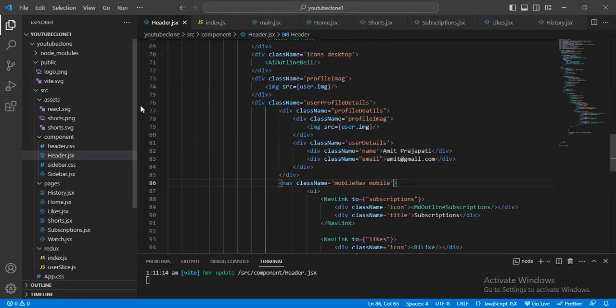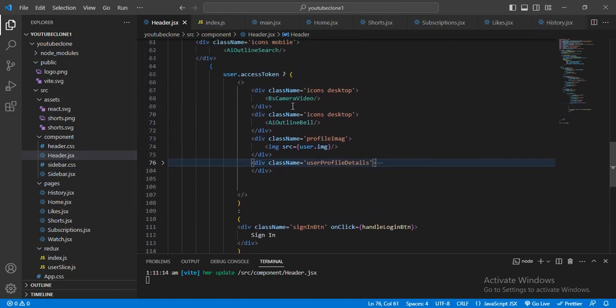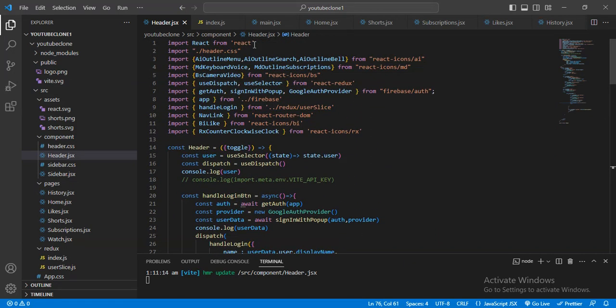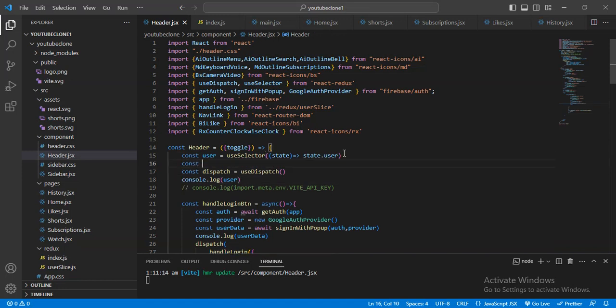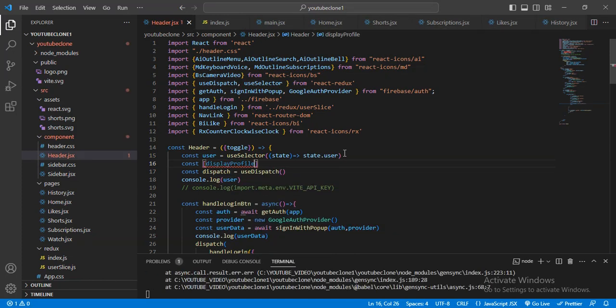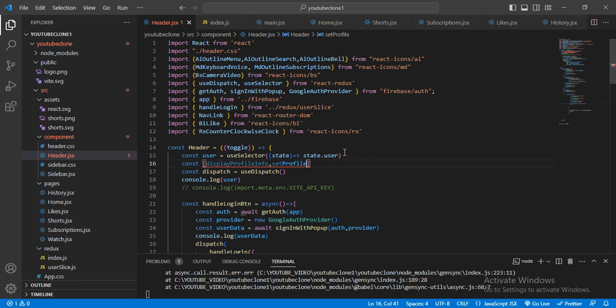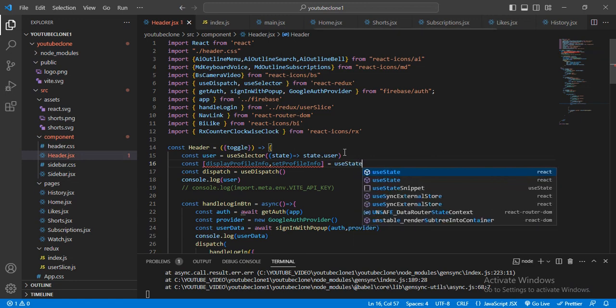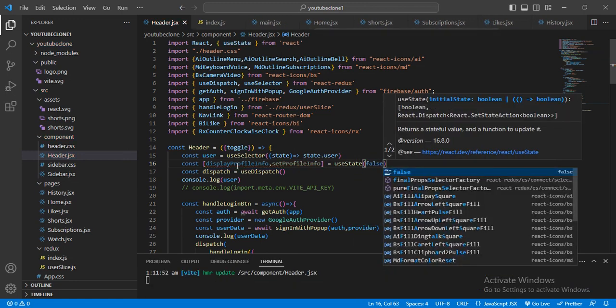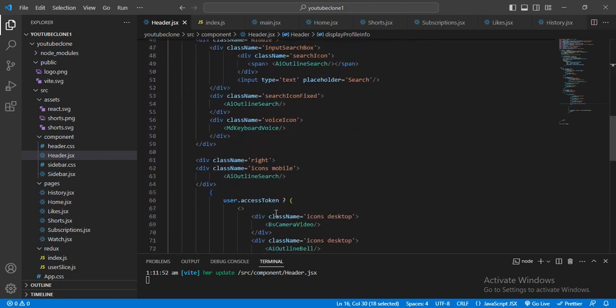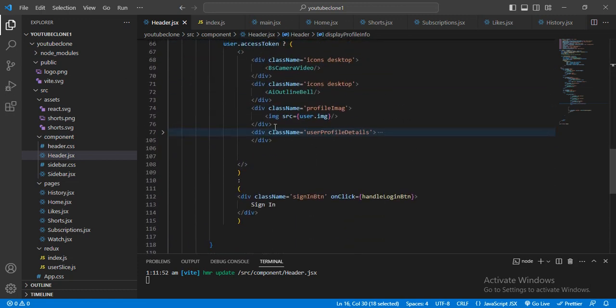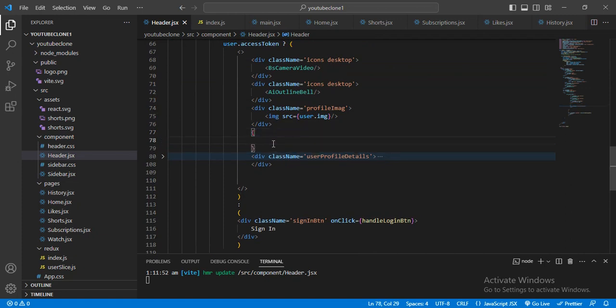And here I want to add some condition for displaying this profile user part. For that, let me go to the top section, and here I will create one useState. Here const display profile inform, set display profile inform, and here I will give useState. By default I will give false, and let me copy this one and go below. Here I will use the curly bracket like that, and here I will paste this.